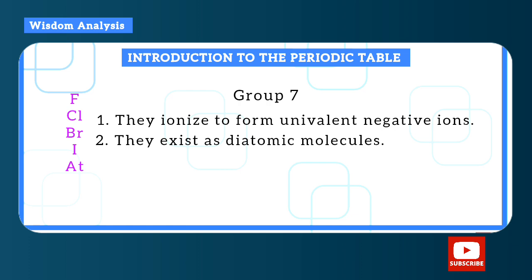Now, the second property is that they exist as diatomic molecules. What do you mean by molecule? That is, when the atom is on its own, they exist in groups of 2. So fluorine, chlorine, and bromine, you see them, 2 atoms making up one molecule. So when they are uncombined, they don't exist alone, they exist in groups of 2.